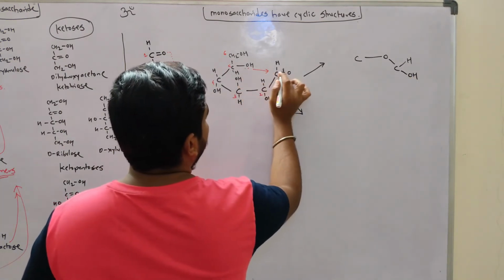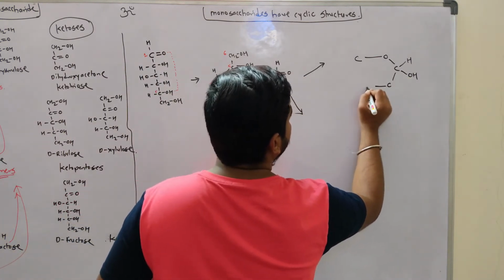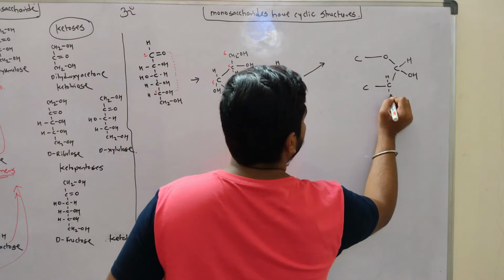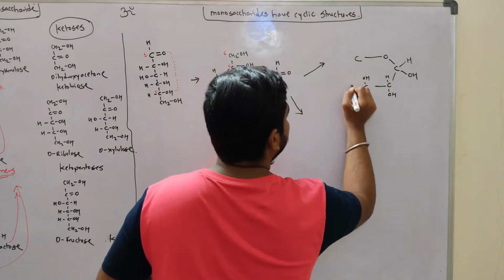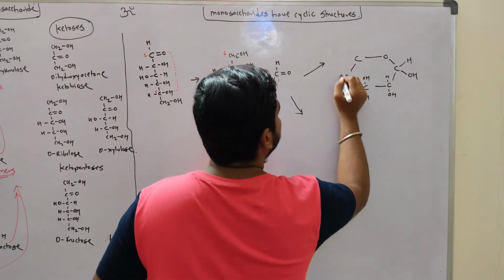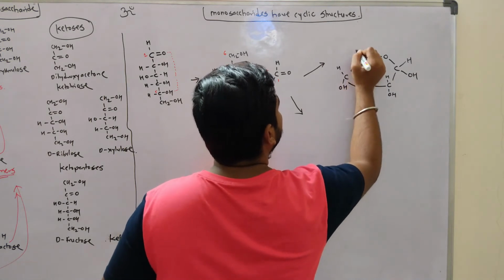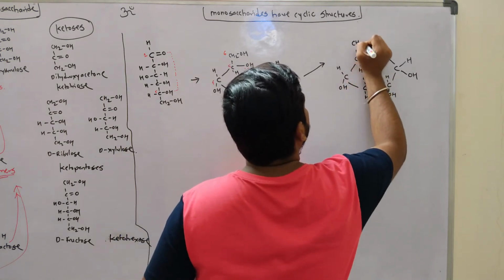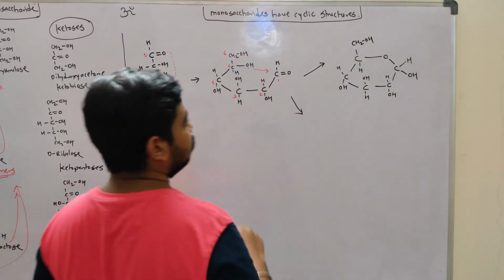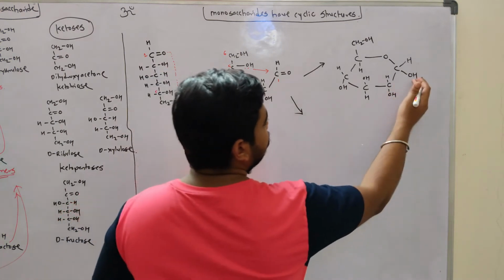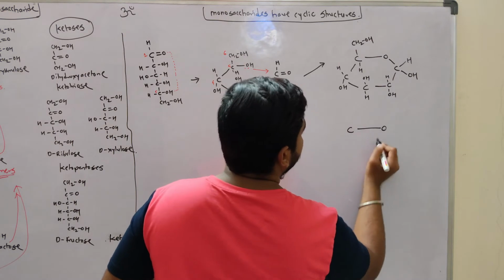The carbonyl carbon will turn into an OH group. This is one structure. In another structure, this OH will be upside, so it will look like this.